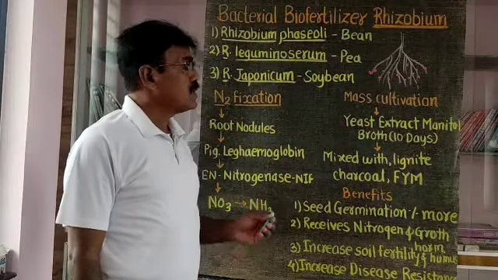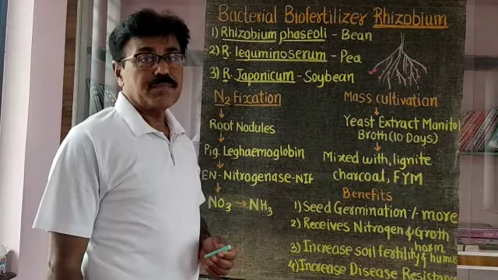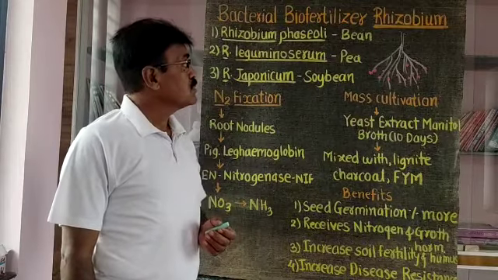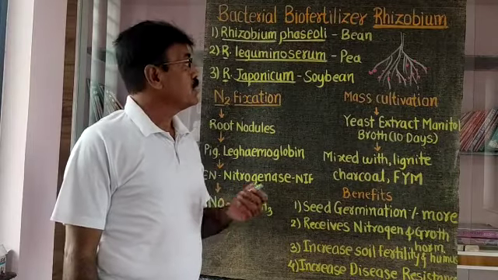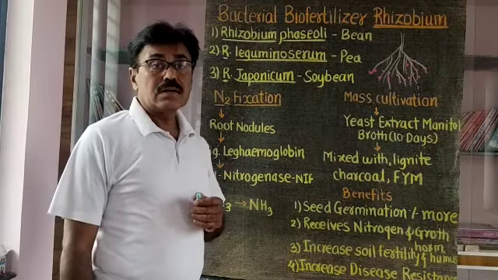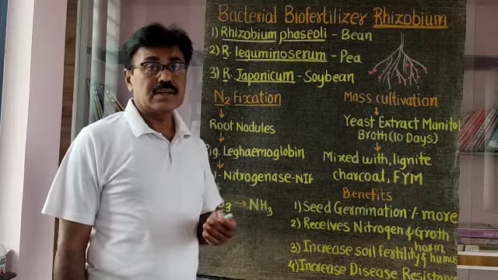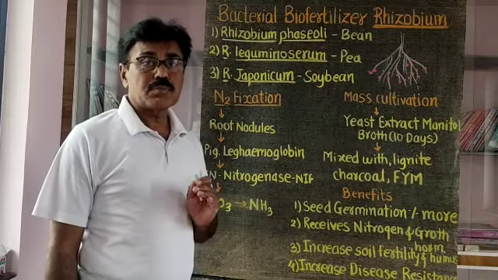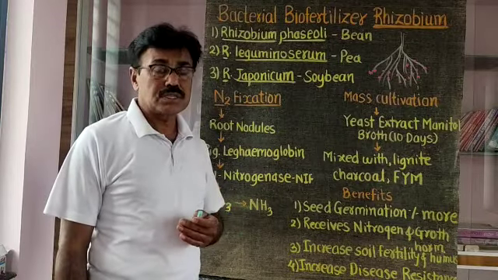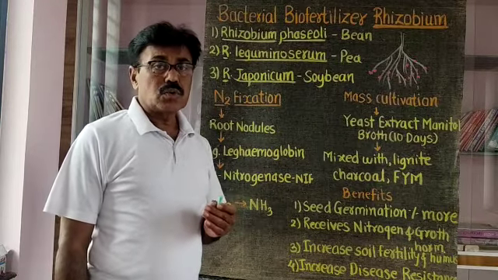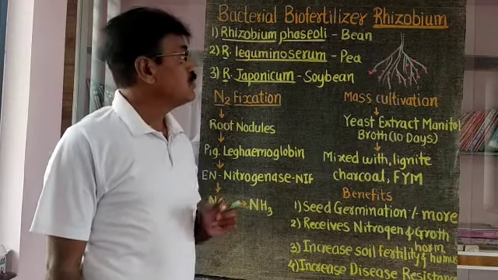Now here we are concerned with the nitrogen bacterial biofertilizer, that is Rhizobium. Rhizobium is a bacterial form of biofertilizer which is responsible for nitrogen fixation in a particular type of plant. These bacteria, which are aerobic and gram negative in nature, grow inside the roots of leguminous plants. All the members of family Leguminaceae develop root nodules on the root, and these root nodules contain a number of Rhizobium bacteria.